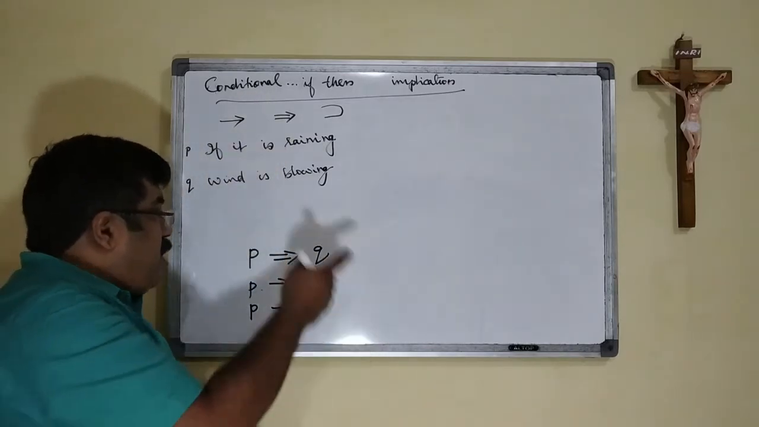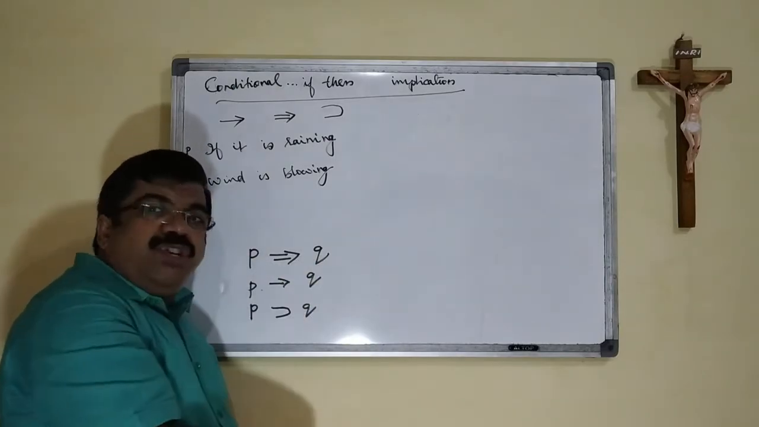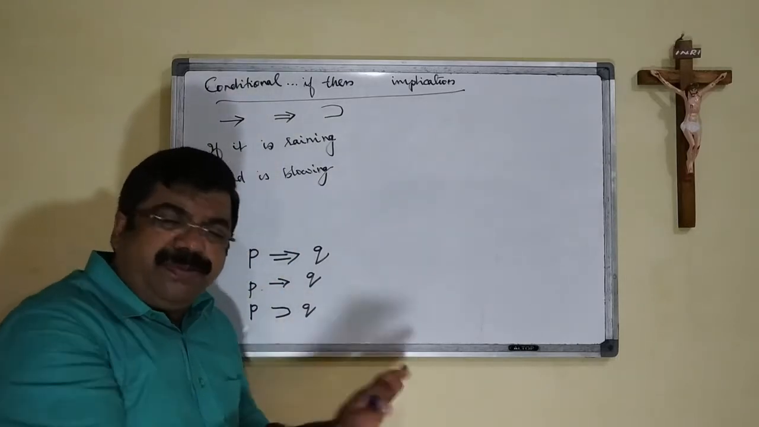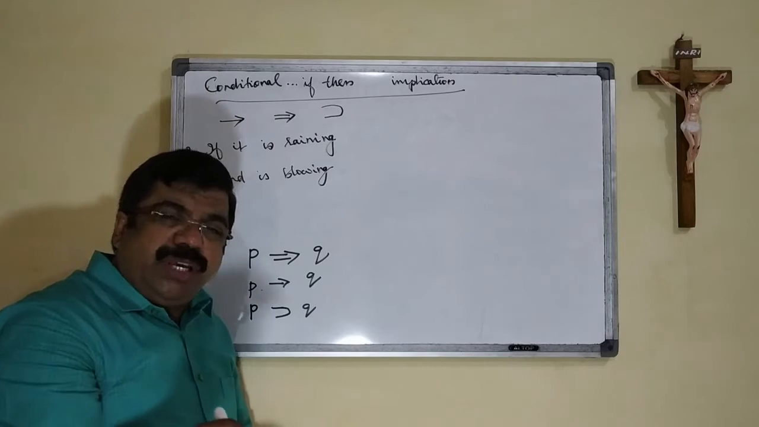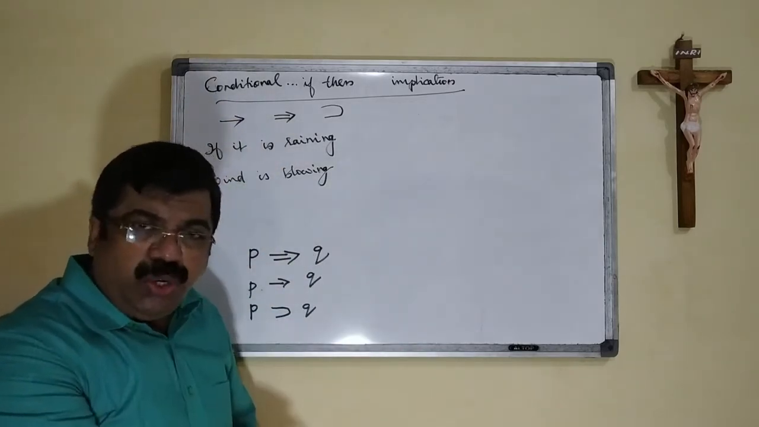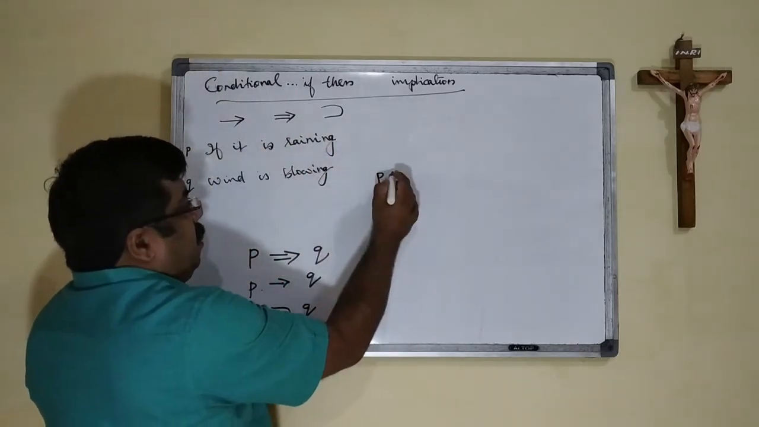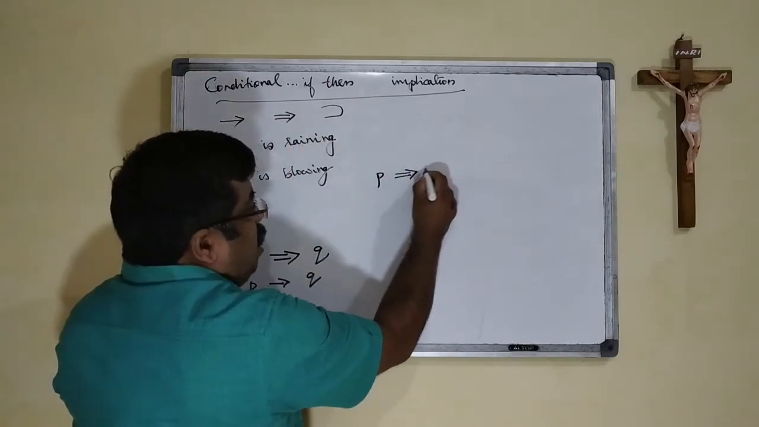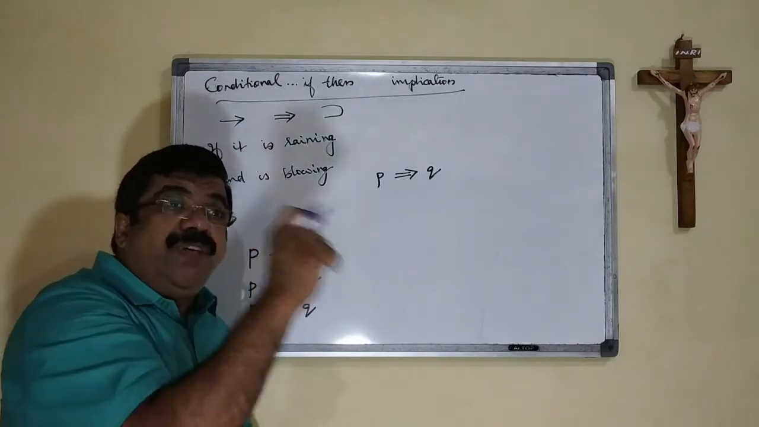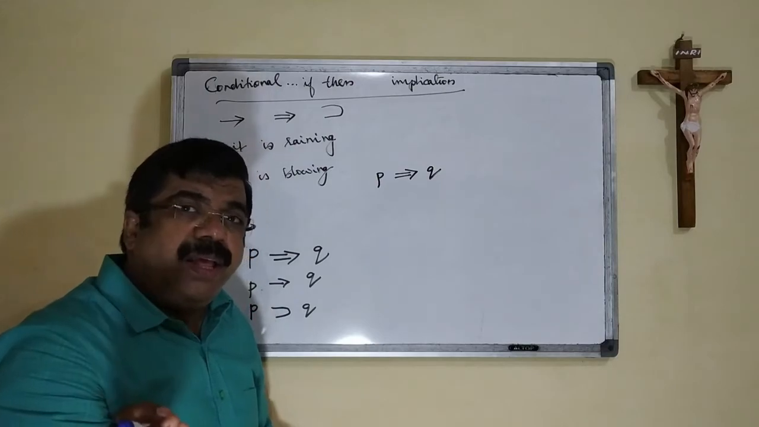That means when the first proposition is true, the second one should be true to get the output true. And for the rest, nothing is bothered. It is only checking that when the first proposition is true, the second one should be true. We say, if it is raining, then the wind is blowing. We say that if there is rain, the wind should be blowing.